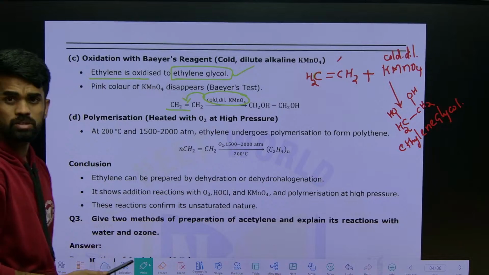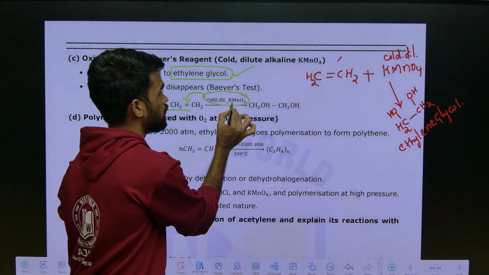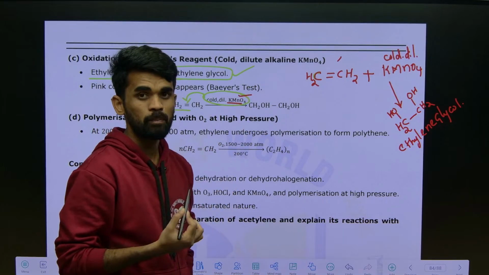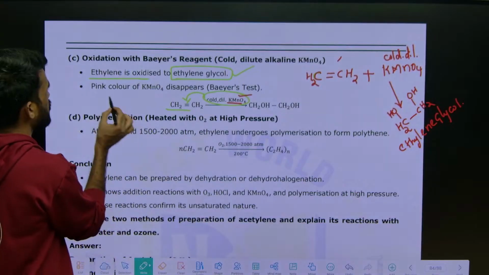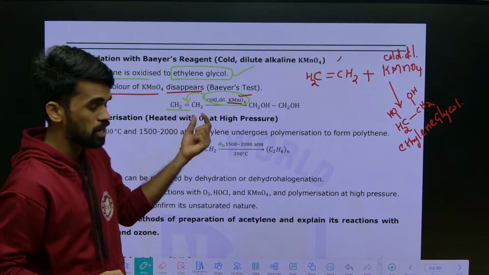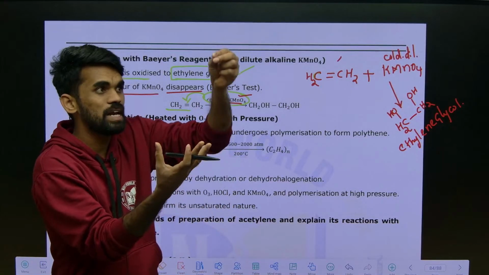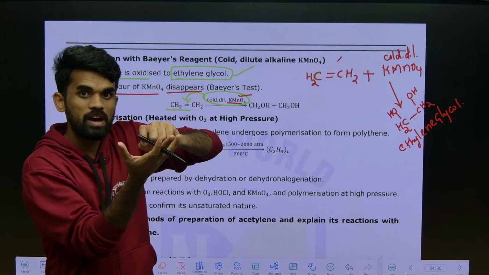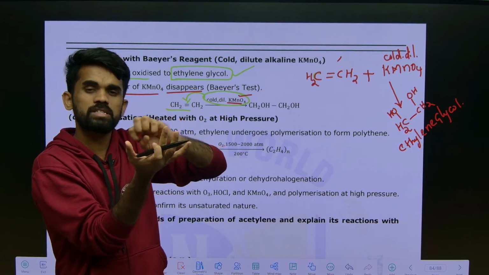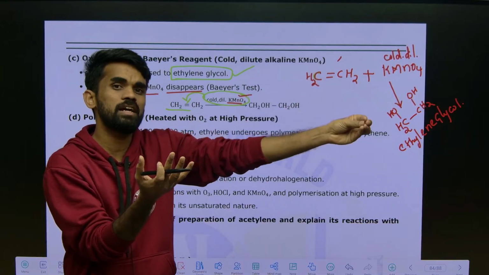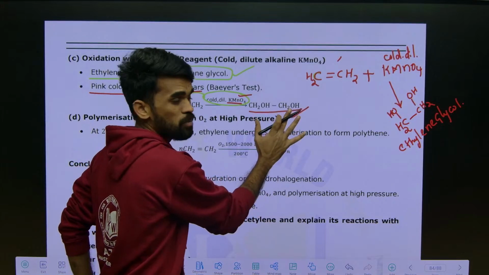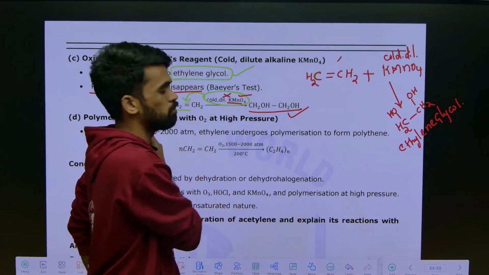Now you know one more thing here. I think you have seen KMnO4 in the laboratories: it is purple or pink in color. The pink color of KMnO4 disappears. At the beginning of the reaction, when we add KMnO4, it will have pink color, but once the reaction is taking place, that KMnO4 is consumed, so its color will disappear. So the product formed is confirmed by looking at the color change of KMnO4.